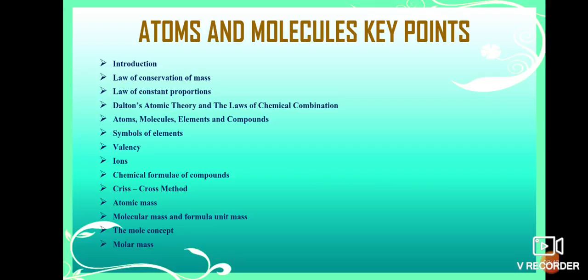Atoms. We are going to discuss the definition of atoms, molecules, elements and compounds. We are going to discuss these deeply. Then what are the symbols given to the elements, that also we have to learn in this chapter. Now valency, ions, and what are the formulas given to the compounds or molecules, that also we will learn in this chapter. Now the crisscross method.